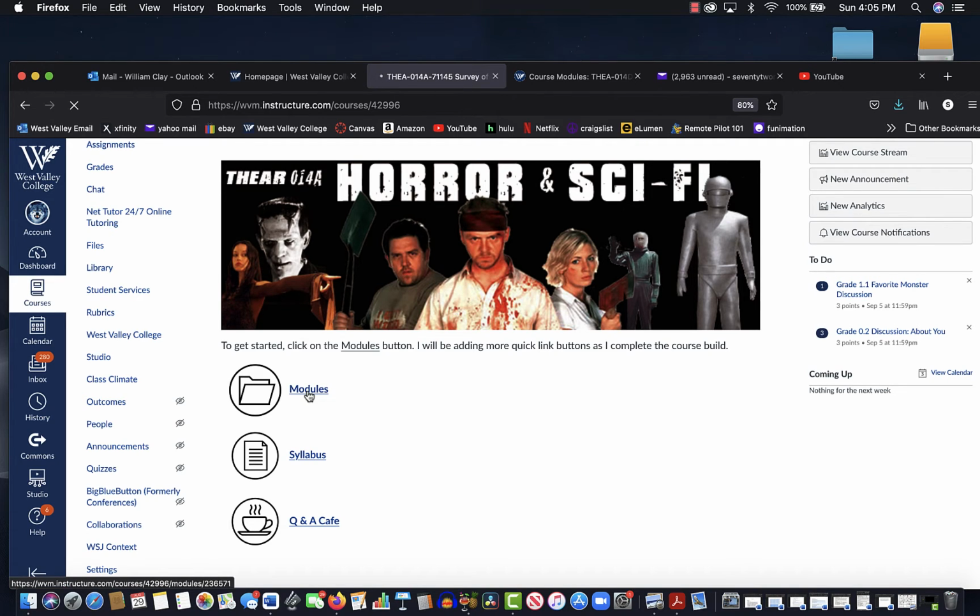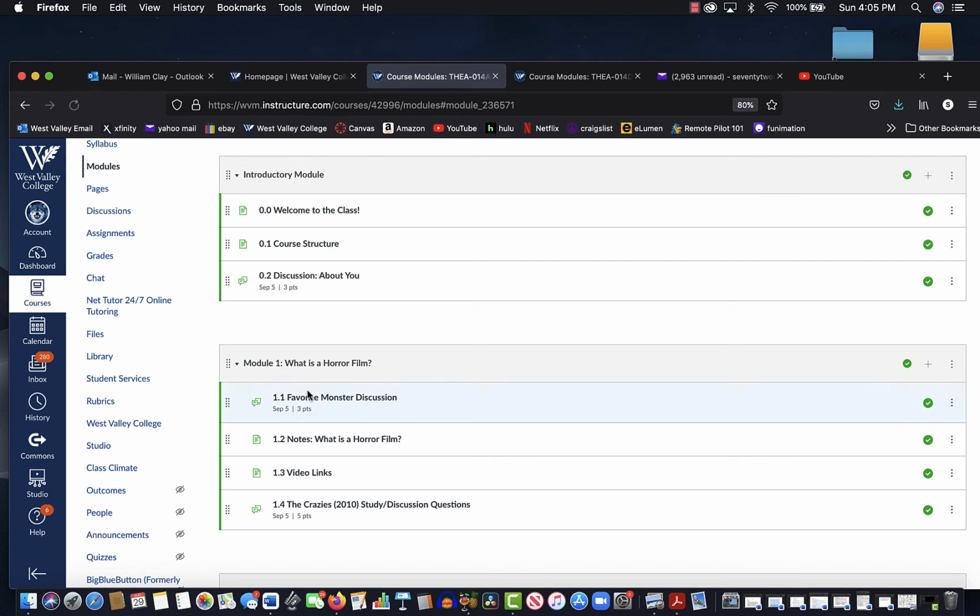So I'm going to go to modules right now. And this will take you to the modules. You're going to be interacting with the class primarily through this. At least that's the way I've laid it out. You might have other ways, especially if you're using your phone, but going to modules first is the best way to kind of navigate the class as I've laid it out.